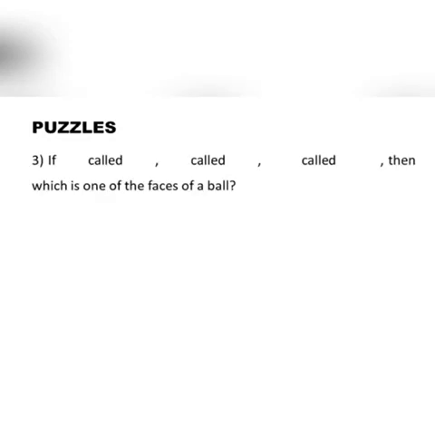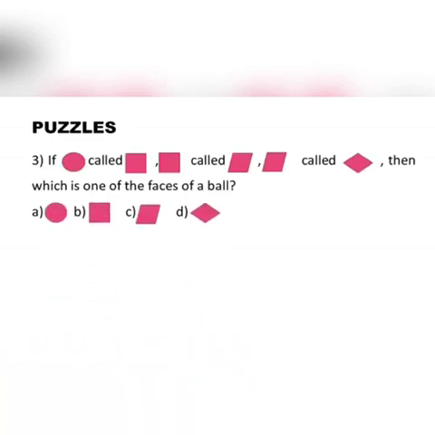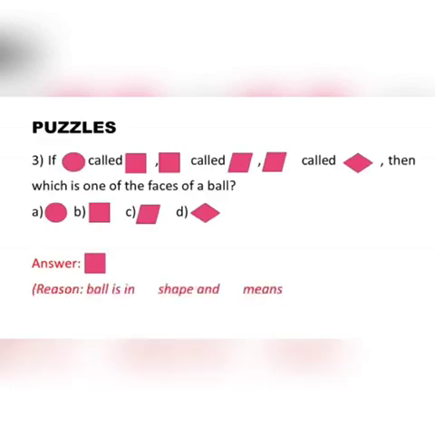Now let's take another example. So you have some images like circle, rectangle, rhombus, parallelogram. So you need to identify one of the faces of a ball. So every one of us know that ball is circular. So what is circle called as? It is called as square here. So the answer is B.